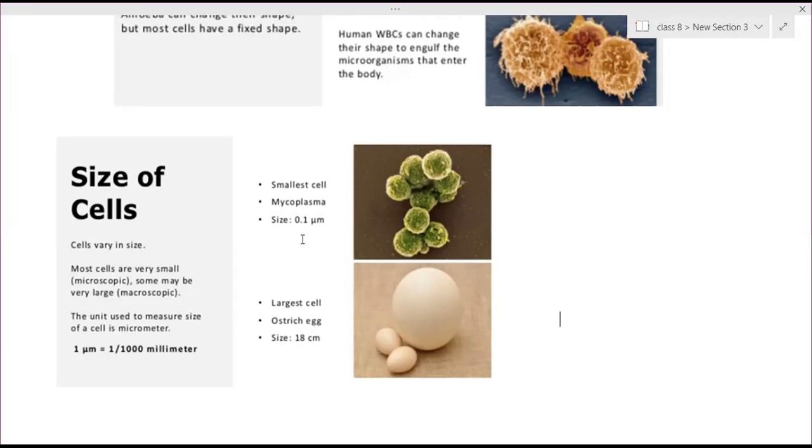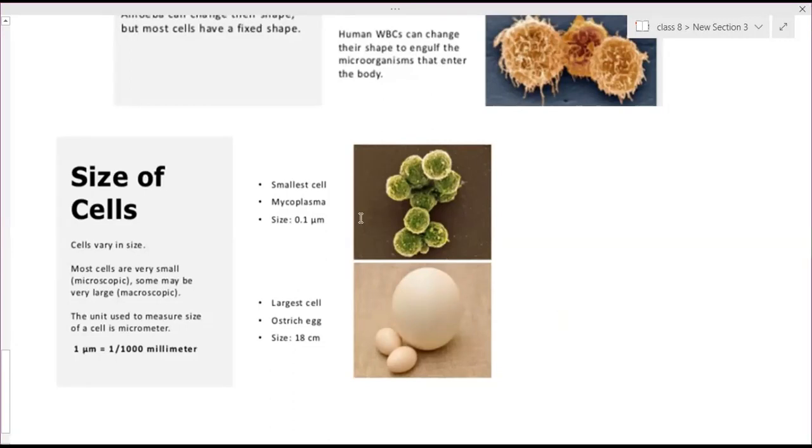That means the 1 meter scale, if you find out the 1 millionth part, that one part is called a micrometer. So it is very, very, very small. So 0.1 micrometer is the size of the smallest cell, whose name is mycoplasma. And the largest cell is the ostrich egg, which is 18 centimeter in size, the biggest one.